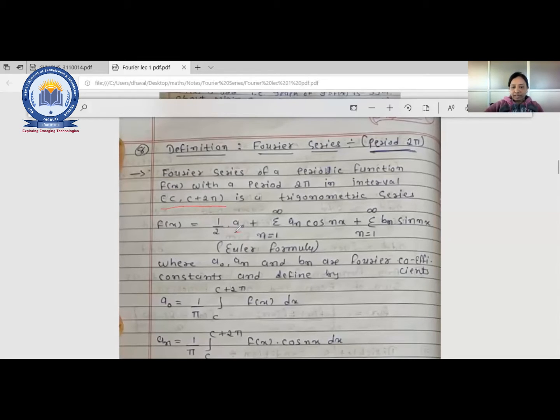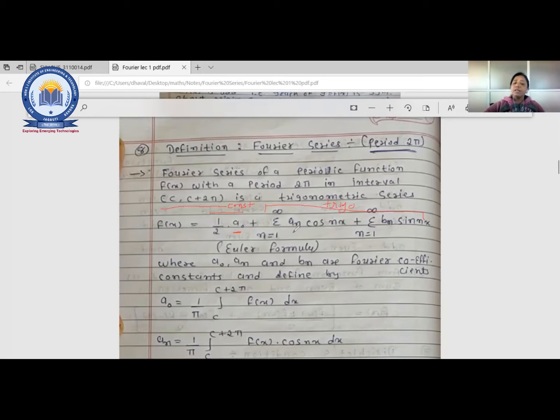1 by 2 a0 plus... So this is our constant. A Fourier series is a combination of one constant and trigonometric functions. So these two are trigonometric functions. Now after that, 1 by 2 a0 plus sigma n equal to 1 to infinity an cos nx. I told you it is one cos and one sine.